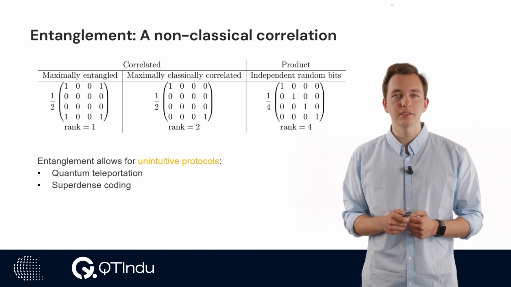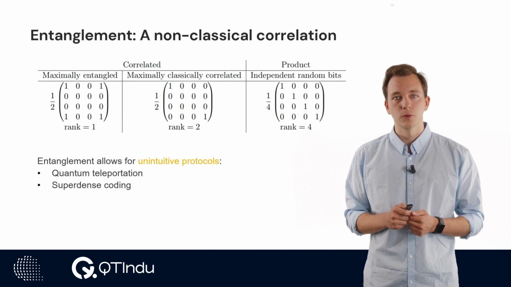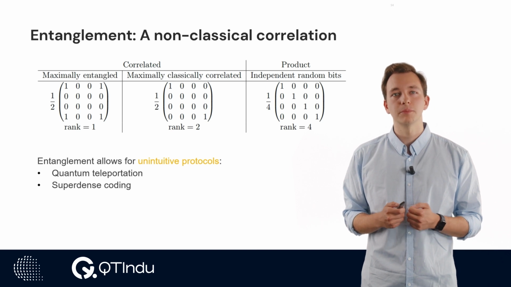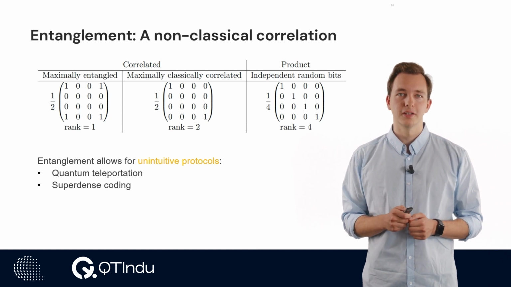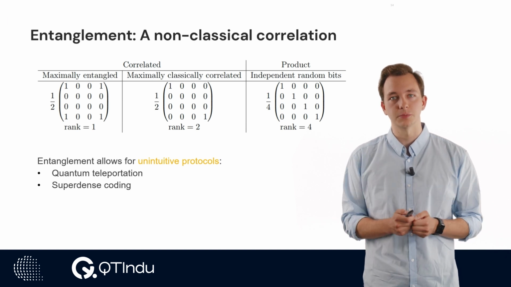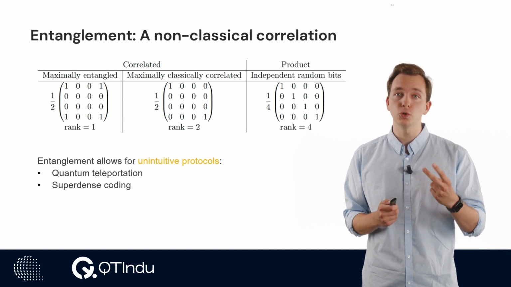As you can see, the density matrices look very different between these 3 forms of correlation, which can be seen by the rank of the matrix. Entanglement can be used for very unintuitive protocols. For instance, quantum teleportation, which allows us to teleport a quantum state, and superdense coding, which allows us to send 2 classical bits